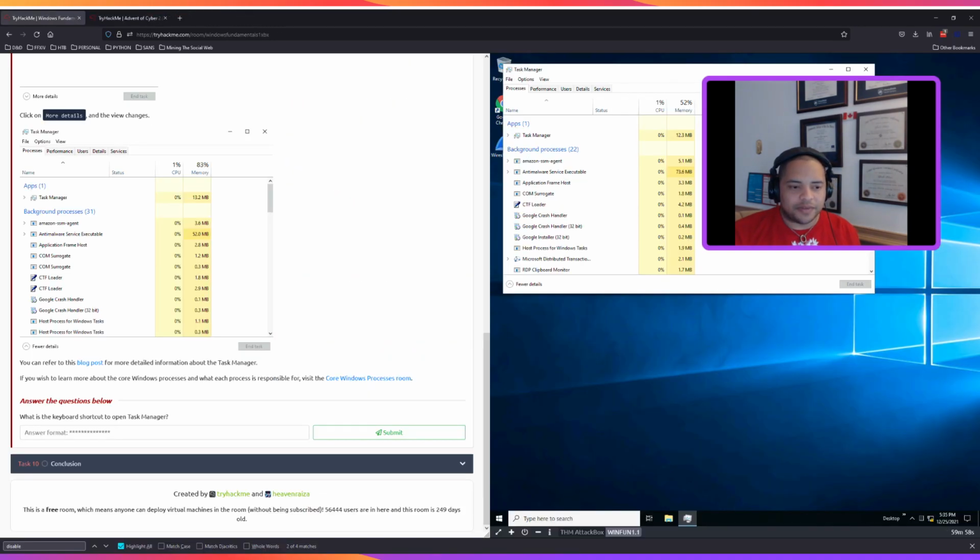Looks sufficiently nerdy. So I think, what is a keyboard shortcut to open the Task Manager? So I like to press Control Shift Escape. Let's see if that is what they want to see. Control plus Shift plus Escape.